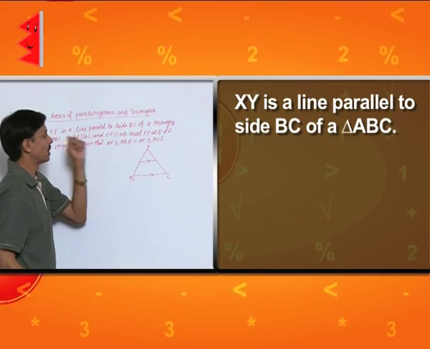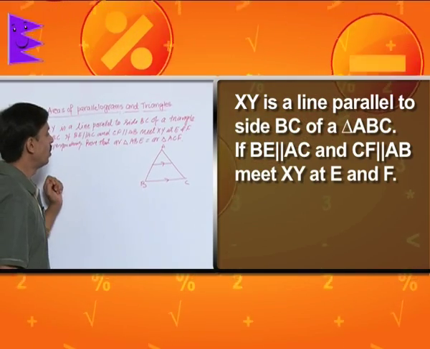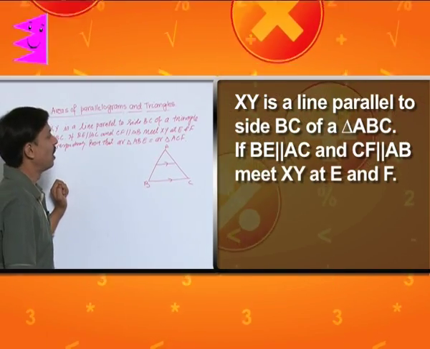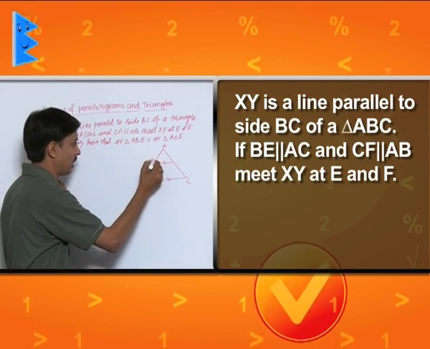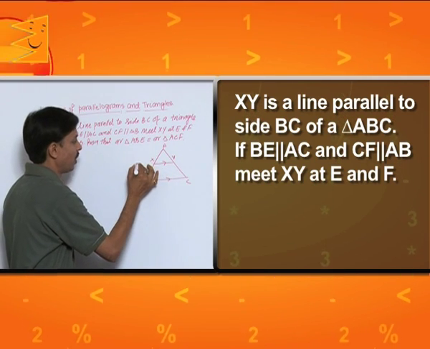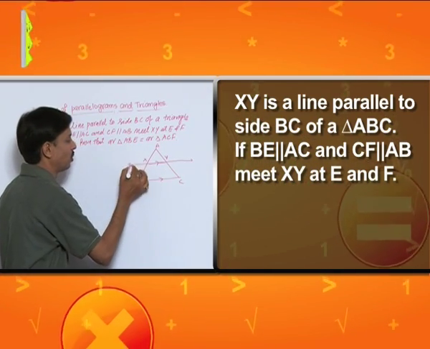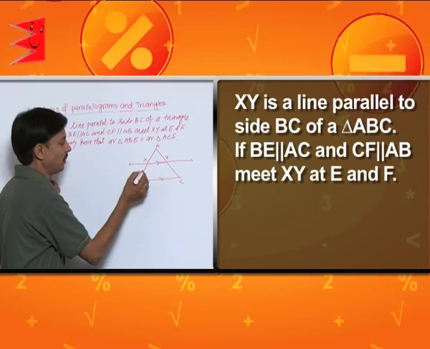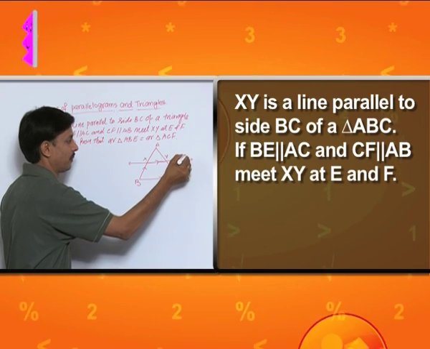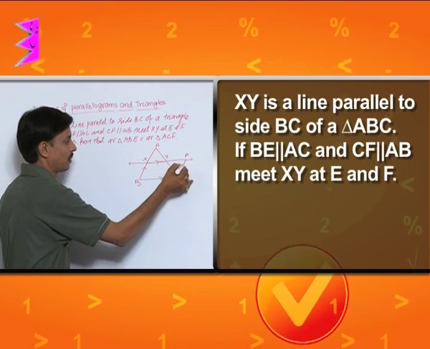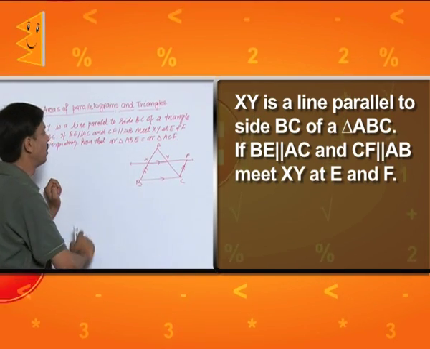This point is X, this point is Y. When this side is extended like this, so entire will remain parallel to this. From the vertex C, a line is drawn parallel to BA like this, CF. This becomes CF, which is parallel to which line? AB, as given. CF is parallel to AB.